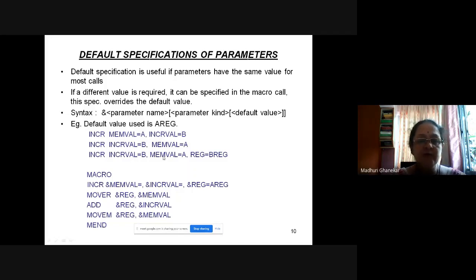Now, what if you want to pass all 3 parameters? Yes, perfectly all right. Actually, if you want to make use of some other register, here in the default, you had used AREG, but instead of AREG, if you want to make use of BREG, so you declare it in the call, and this will be overriding. So this is the one which will be used. AREG will not be used, but BREG will be used. Okay, so that is how you are allowed to set default parameters using the keyword parameters.